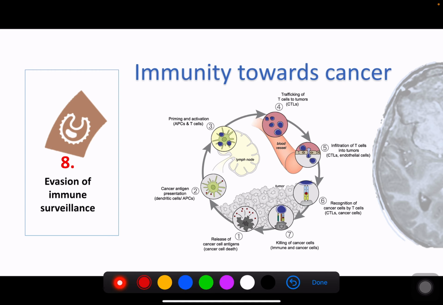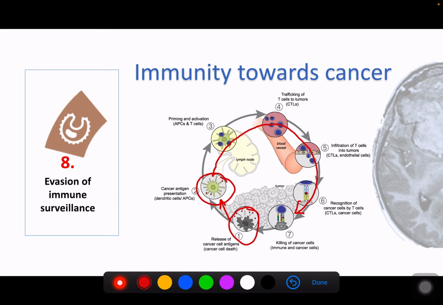And the last one is immunity, evasion of immune surveillance. Immunity towards cancer: basically cancer is considered foreign in the human body. So first, cancer cells will release antigens. Antigens will go to the antigen presenting cells in the lymph nodes, and then they will produce immunity towards the cancer.